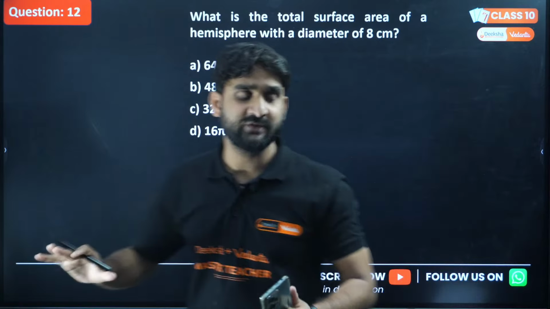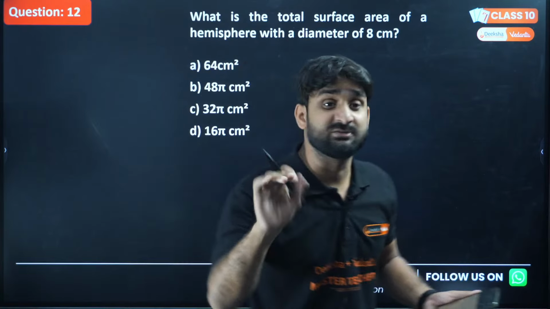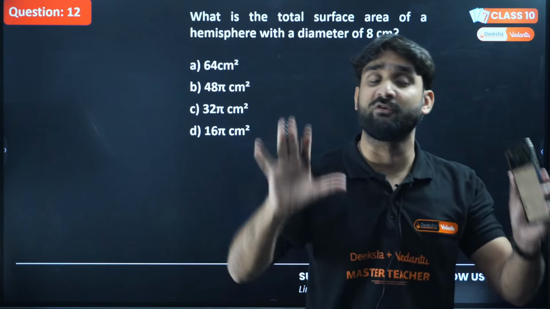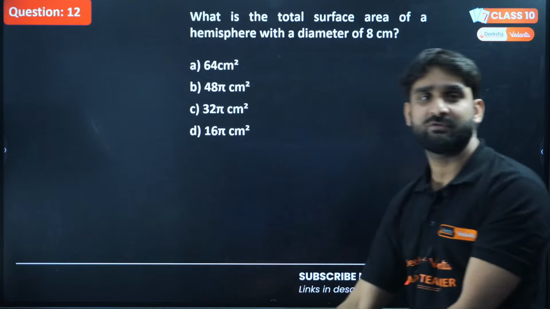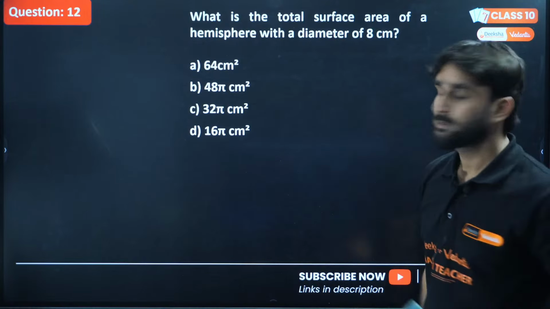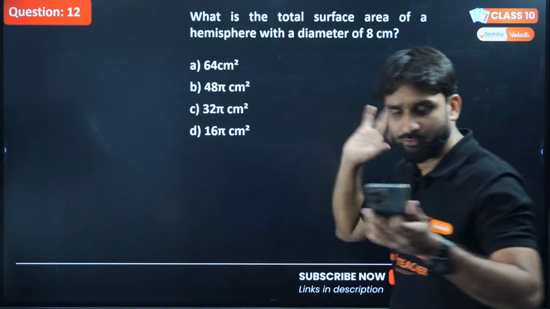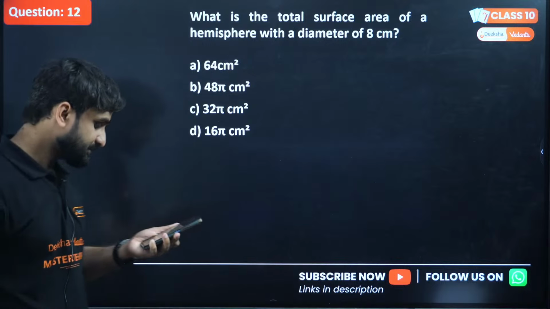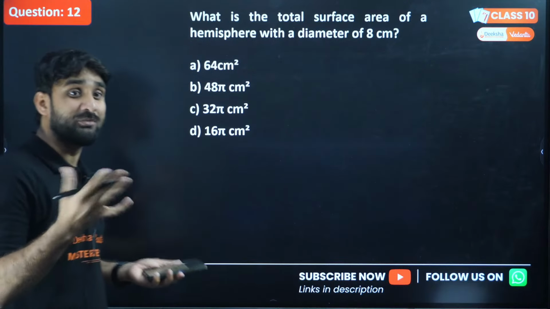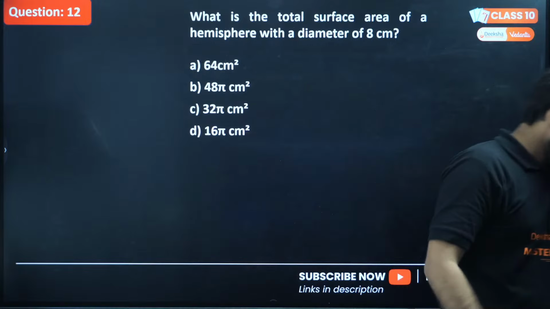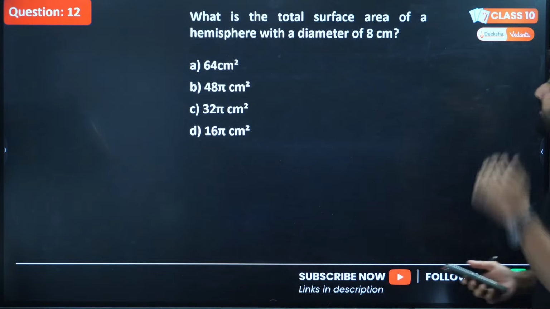Again, I'm telling you everyone, this question is based on formula, fully formula. If you know the formula of surface area of hemisphere, you can tackle this question. You can solve this question in 30 seconds. Just give me the answer. You must be knowing about hemisphere. The half of a sphere is called hemisphere. What will be the answer?